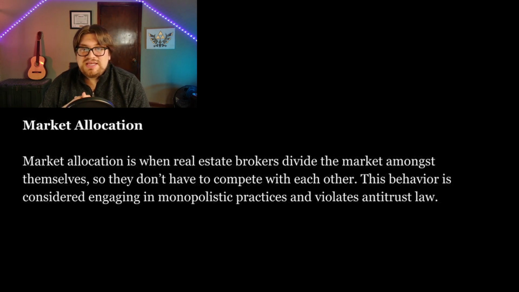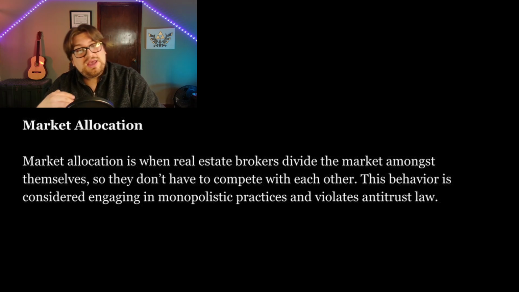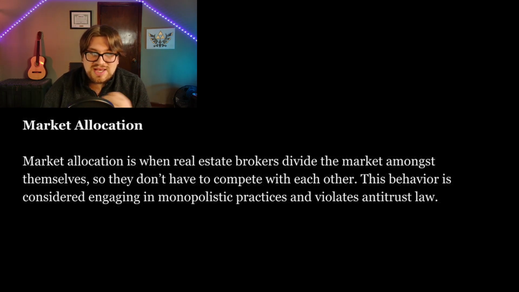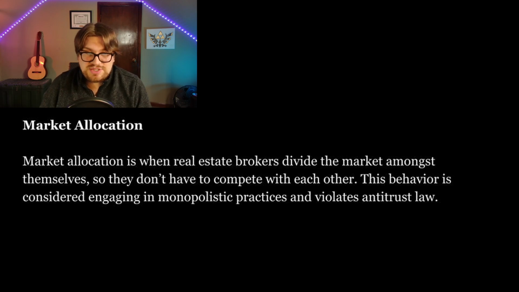That is when real estate brokers divide the market amongst themselves so they don't have to compete with each other. This behavior is considered engaging in monopolistic practices, and it violates antitrust law. One example of market allocation is if brokers decided to split up their area into different regions, designating a different real estate agent for each spot. This means that within each region, there is no competition, and home sellers will end up having to pay more.